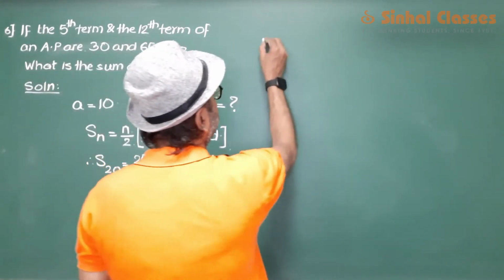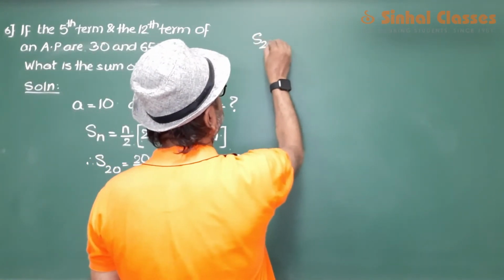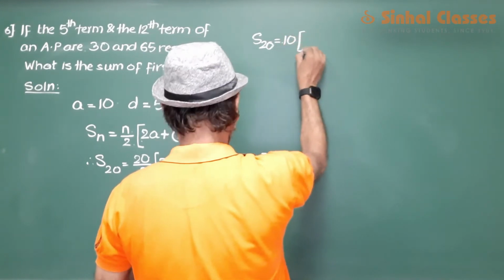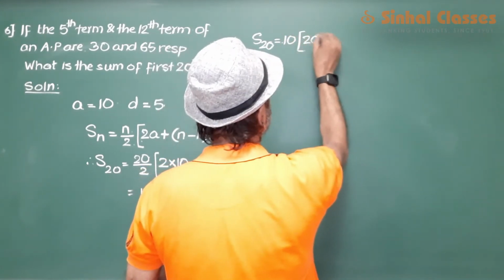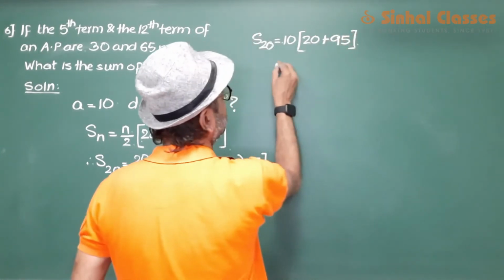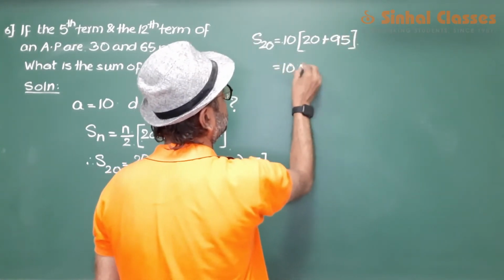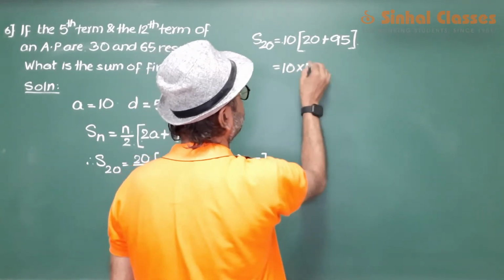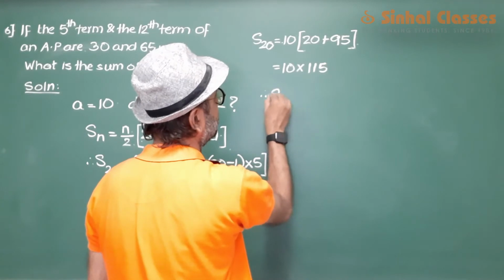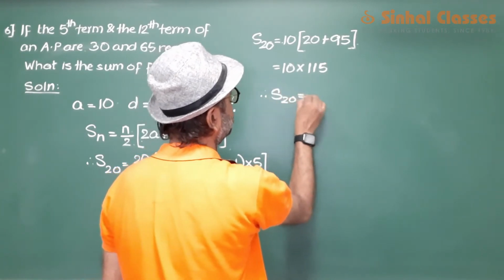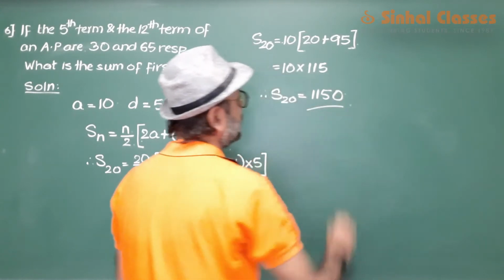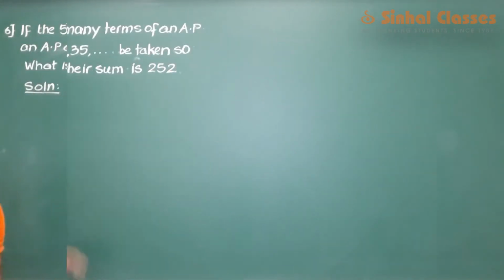That would be S20 is equal to 10, 20 plus 95, which is 10 into 115. Therefore, the sum of 20 terms is 1150. This is your answer.